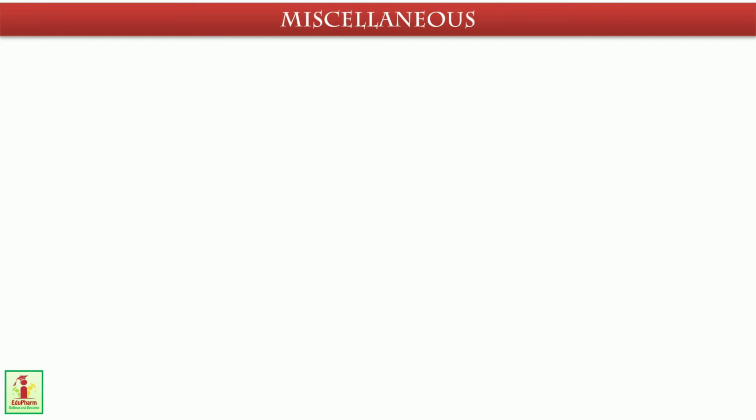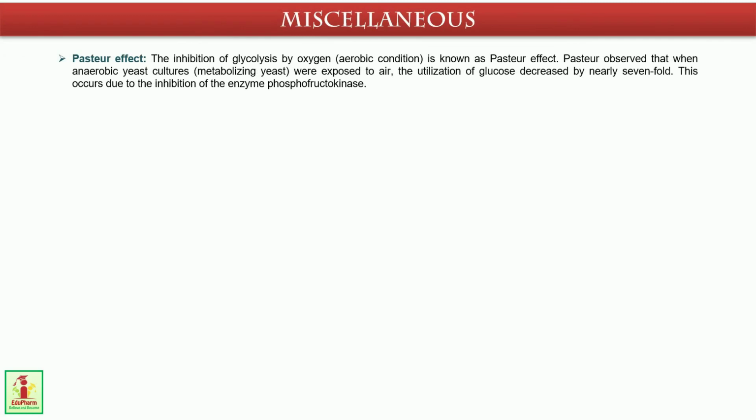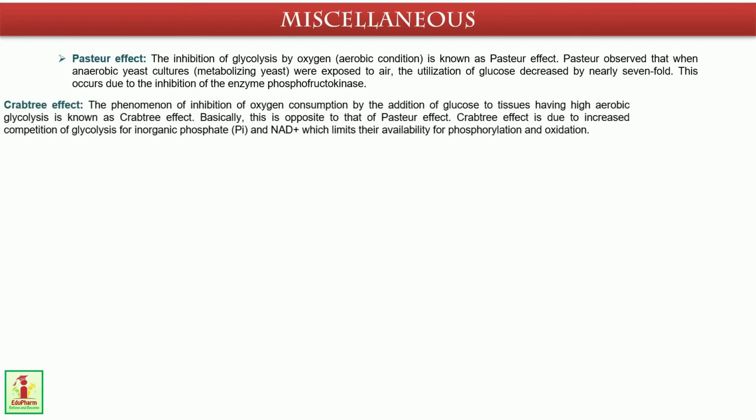Now some miscellaneous points which are also important from the exam point of view. The first is the Pasteur effect. What is the Pasteur effect? The inhibition of glycolysis by oxygen, that is aerobic condition, is known as the Pasteur effect. Pasteur observed that when anaerobic yeast cultures, that is fermenting yeast, were exposed to air, the utilization of glucose decreased by nearly 7-fold. This occurs due to the inhibition of the enzyme phosphofructokinase.